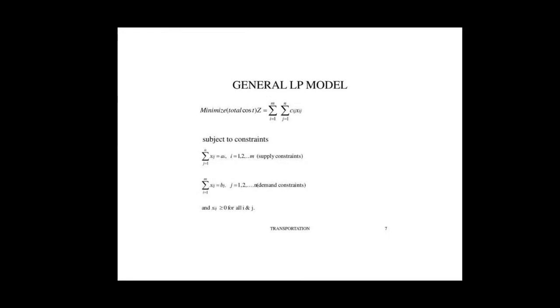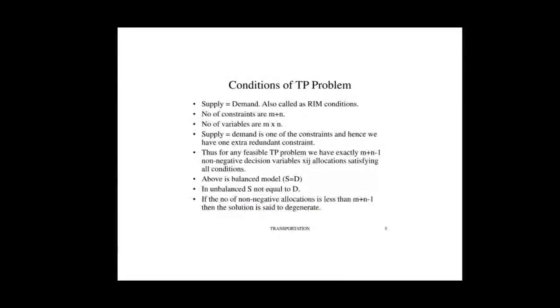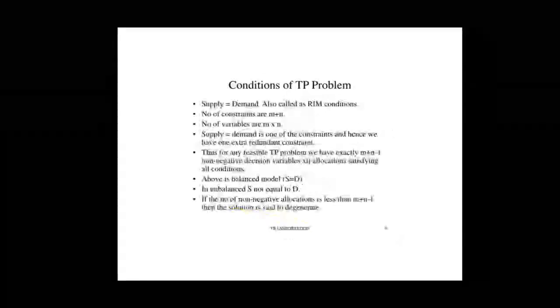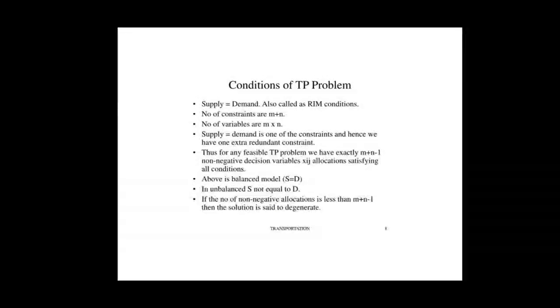So let us see some definitions. A few terms used in connection with transportation models. One is feasible solution. A feasible solution to a transportation problem is a set of non-negative allocations, that is Xij, that satisfies the RIM, that is row and column restrictions.